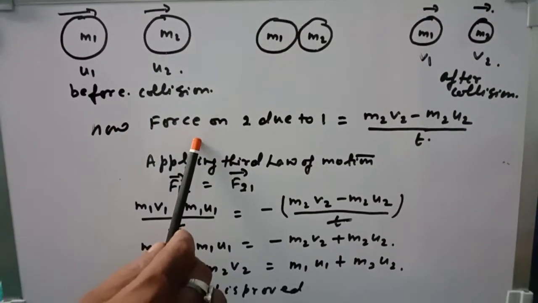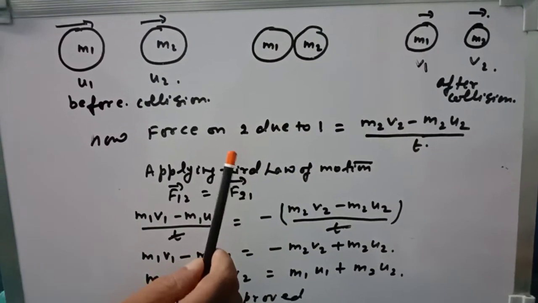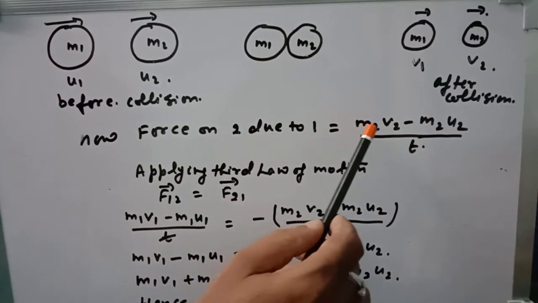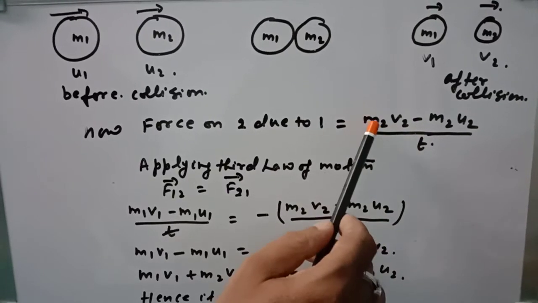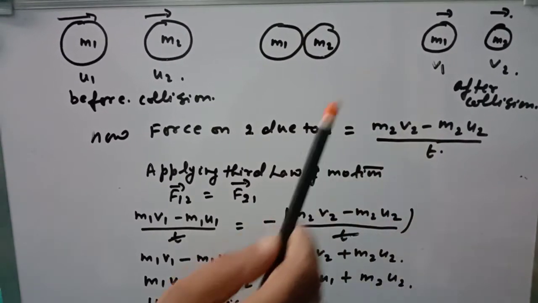Now the force on the second body due to the first body is F21. So F21 is equal to (m2 v2 minus m2 u2) by t, that is the change in momentum of the second body divided by time t.